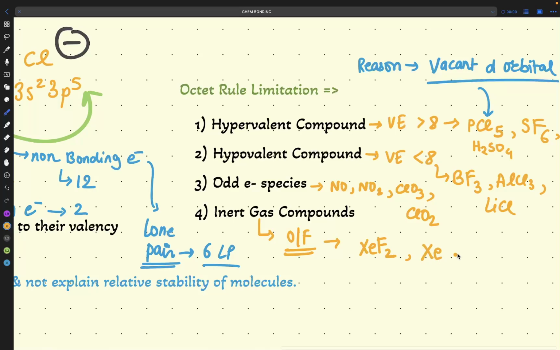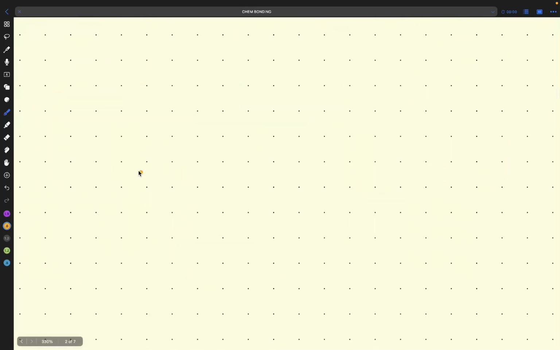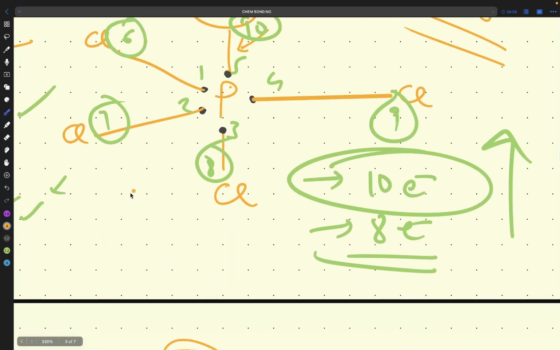XeO, F3. What is happening here? Oxygen and fluorine with inert gas. Krypton, F2, like this. So these are the inert gas compounds. If you draw an inert gas compound, how will we draw it? Again, the same thing.